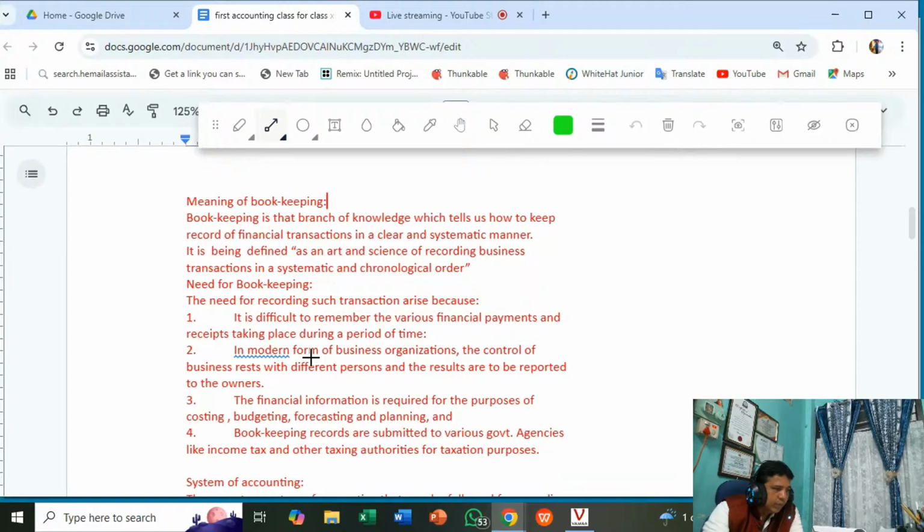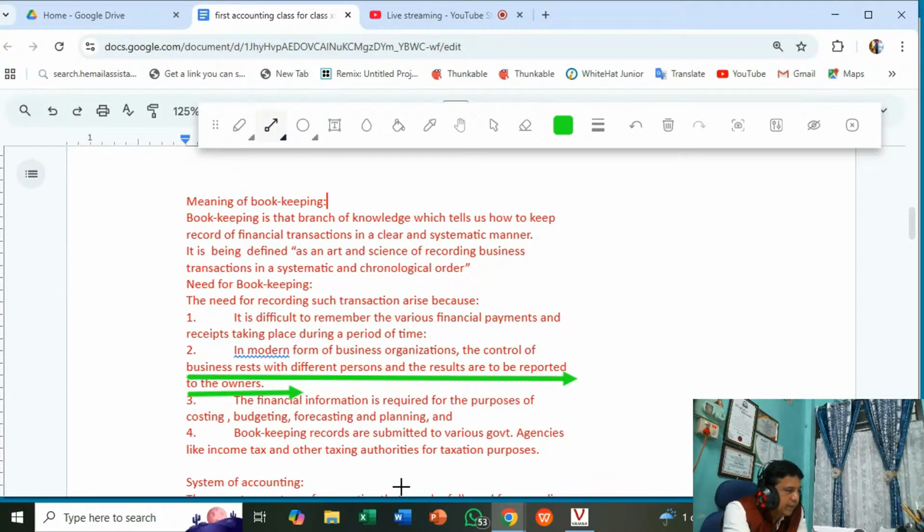Similarly, the second point, if you see, in the modern form of business organization, the control of business, so bookkeeping records are required for controlling purposes and reporting to the owners. For reporting purposes and controlling purposes, bookkeeping transactions are recorded. That is bookkeeping, keeping of the books of accounts.